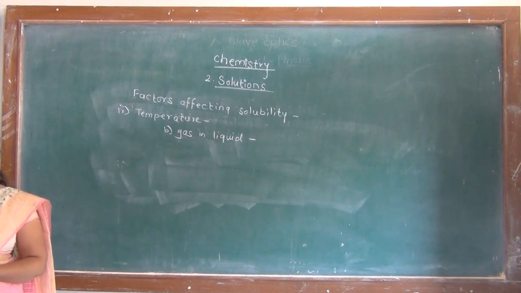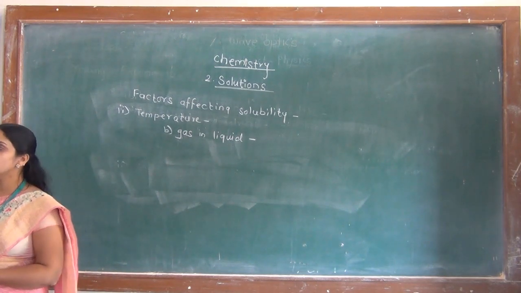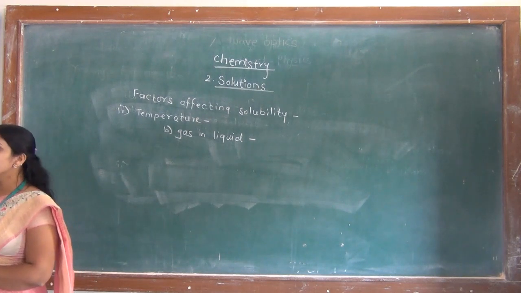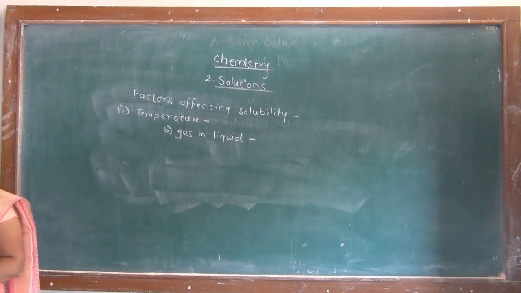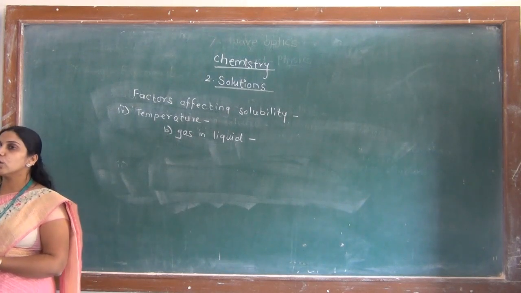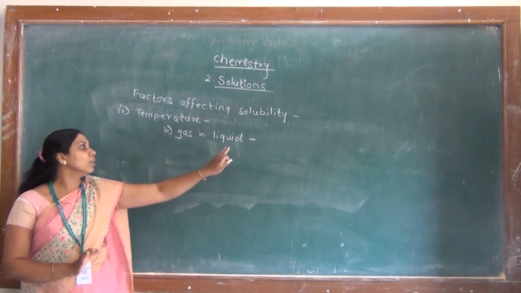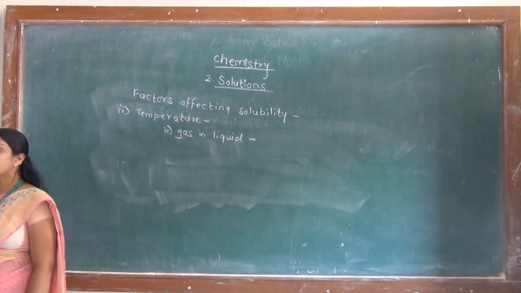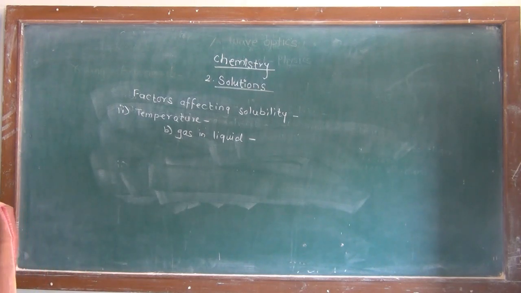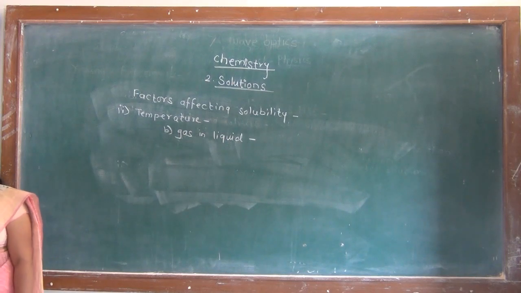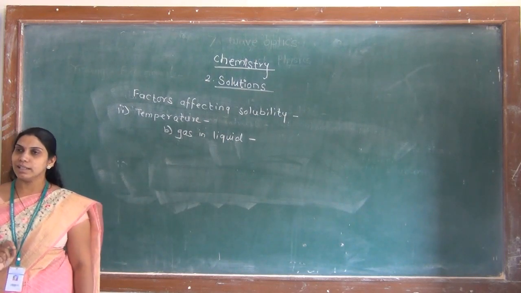So when a gas is dissolved into a liquid, and if we increase its temperature, the volume of that gas will also increase, and this increased volume of the gas cannot be accommodated into the given amount of liquid, and hence that gas which is soluble at lower temperatures in the liquid starts coming out or starts evaporating as the temperature of the solution is increased.